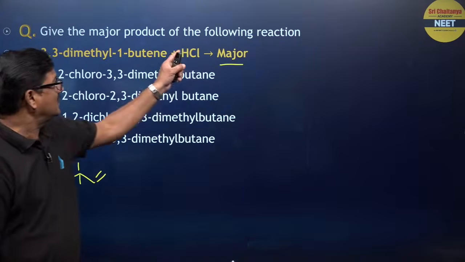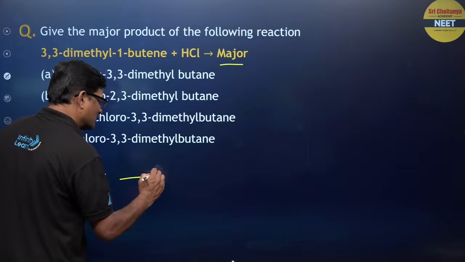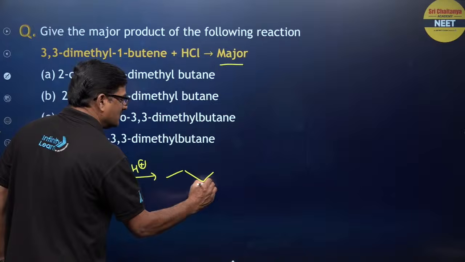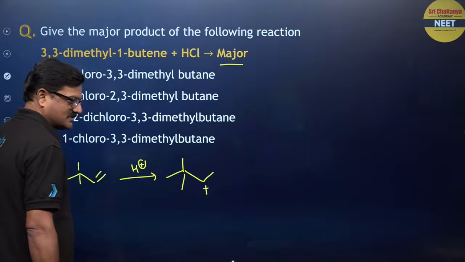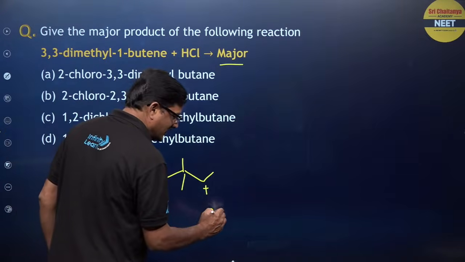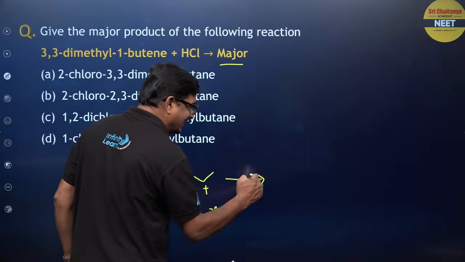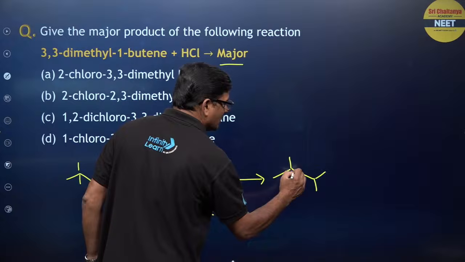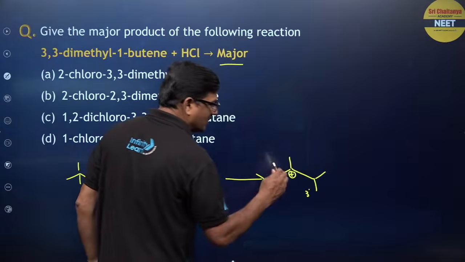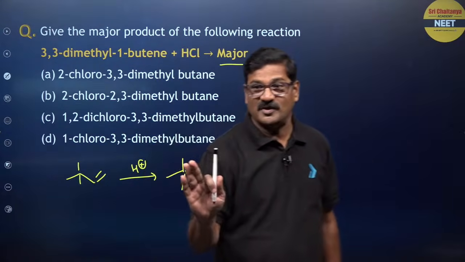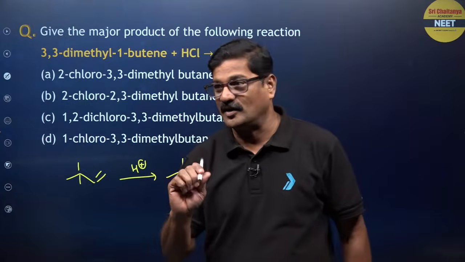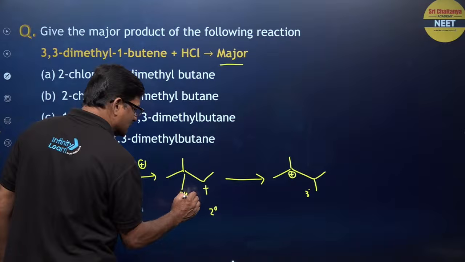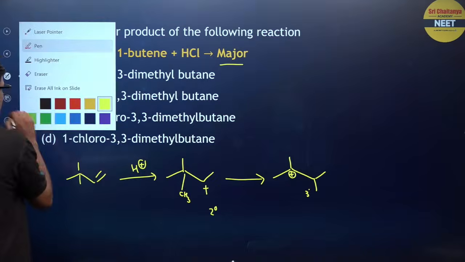When HCl is added, so I just want to add H plus now. Now it is going to be a positive charge like this, and this is a secondary carbocation. It rearranges to give this tertiary carbocation. Tertiary carbocation is more stable as compared to the secondary carbocation. Therefore, here the methyl group is going to be shifted from here to here.